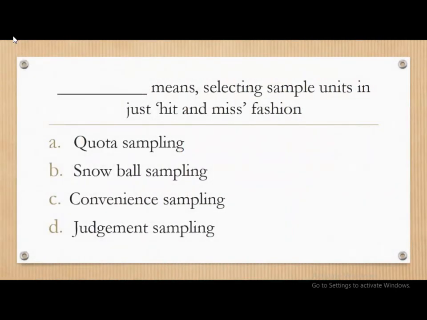Moving on, dash means selecting sample units in just hit and miss fashion. The options are quota sampling, snowball sampling, convenience sampling, and judgment sampling. The correct answer is convenience sampling. That means selecting sample units in just hit and miss fashion.